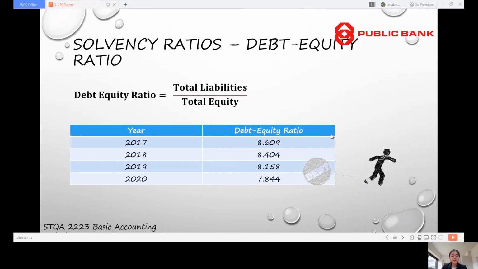Now I will continue with solvency ratios and profitability ratios for Public Bank BERHAD. First, we will look at the debt-equity ratios, which can be obtained when we divide the total liabilities by the total equities. By using this formula, we can obtain the debt-equity ratio for 4 years.